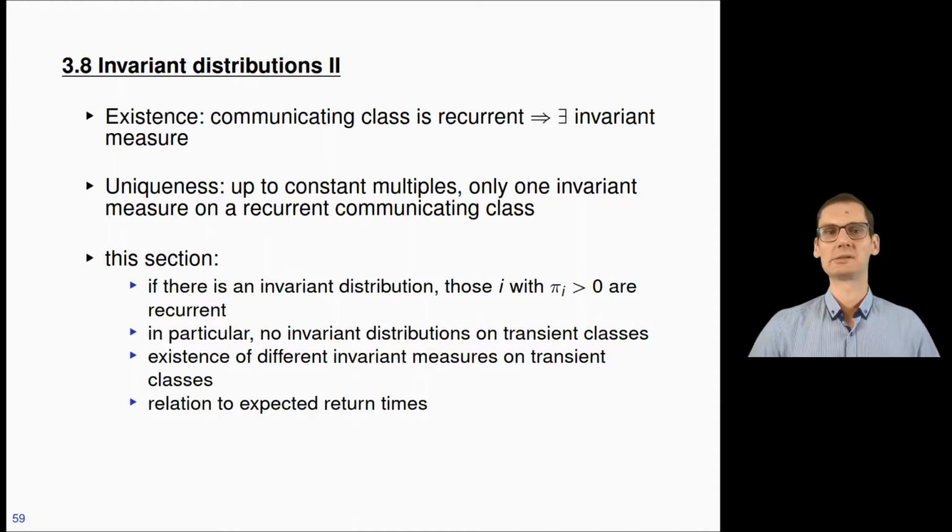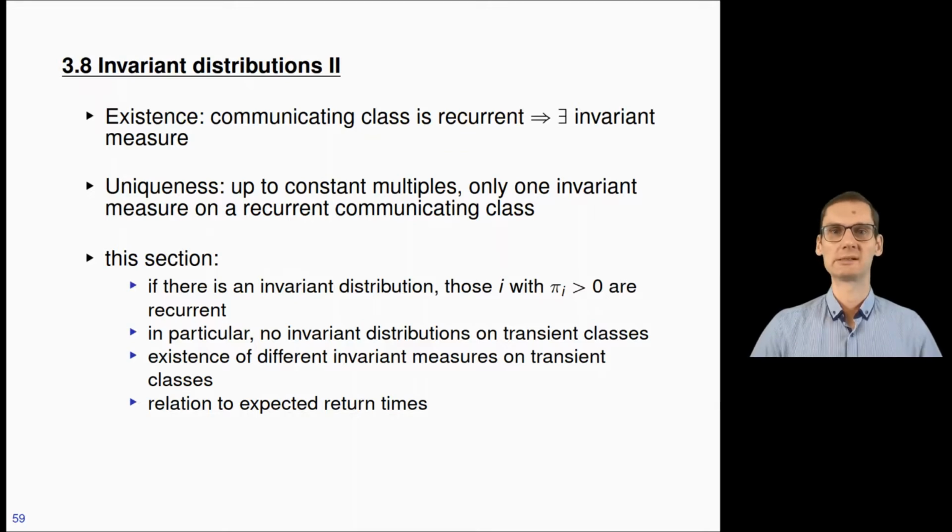First of all, we saw an existence theorem that said that on a communicating class that is recurrent, there is always an invariant measure. These were the pi bar that we defined there. They are invariant measures and they are positive and finite. Then we saw a uniqueness theorem that says that on a recurrent communicating class, all the invariant measures are essentially the same. They are the same up to constant multiples.